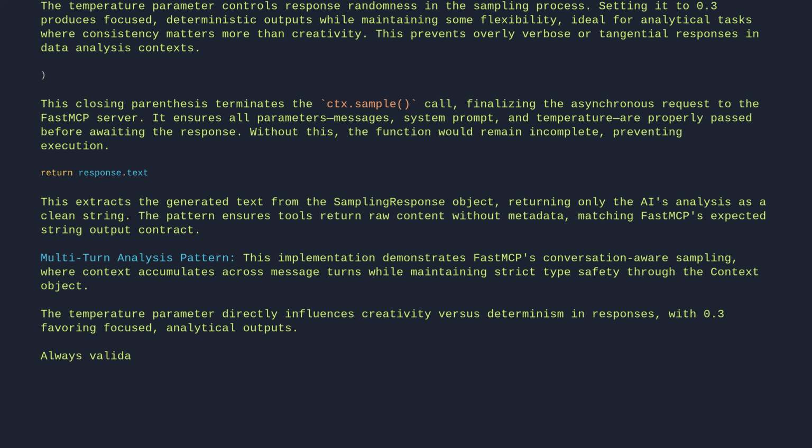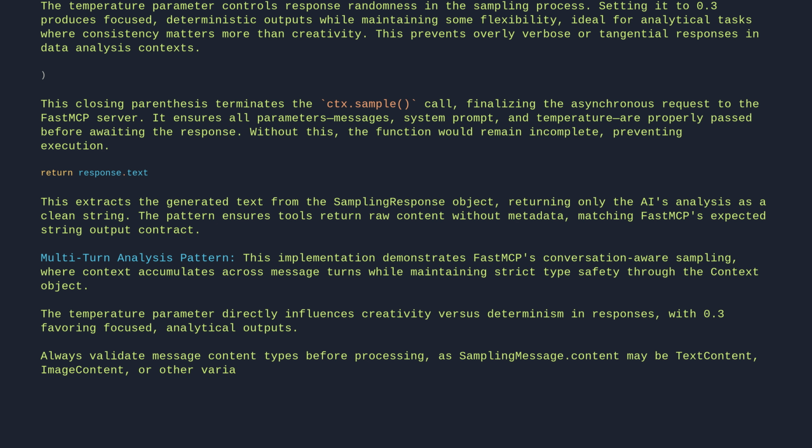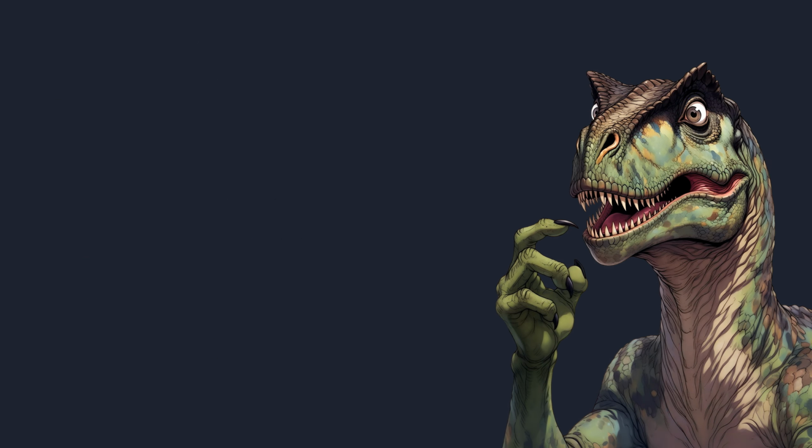Always validate message content types before processing, as sampling message content may be text content, image content, or other variants. The conversation that remembers everything must first forget how to speak.